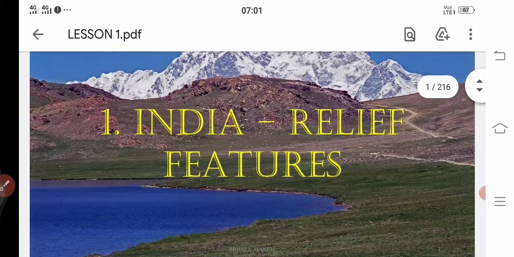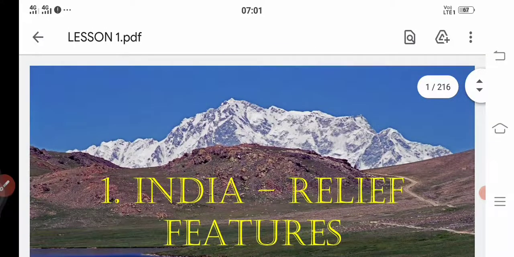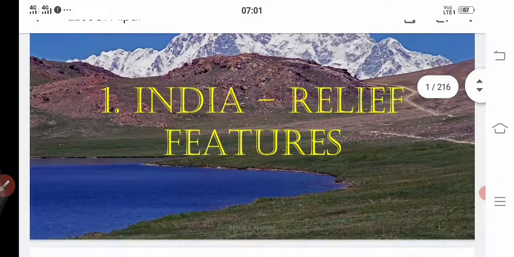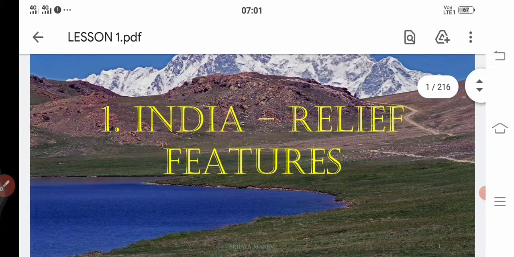So somewhere you find mountain regions, somewhere you find hilly areas, somewhere you may find plateaus, somewhere you may find plains, somewhere you may observe valleys. That means the earth's landform is not uniformly extended.